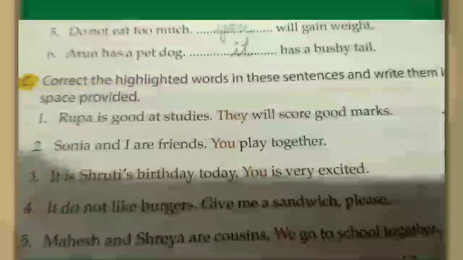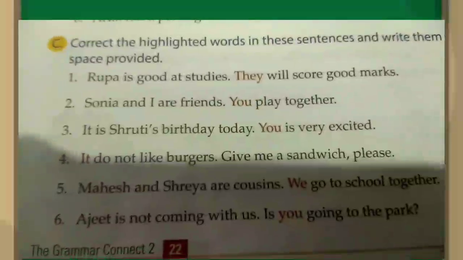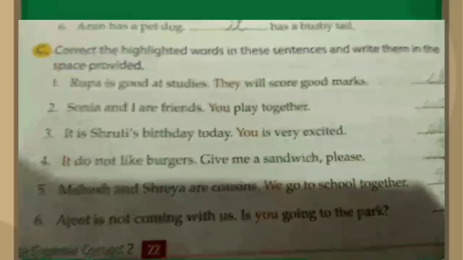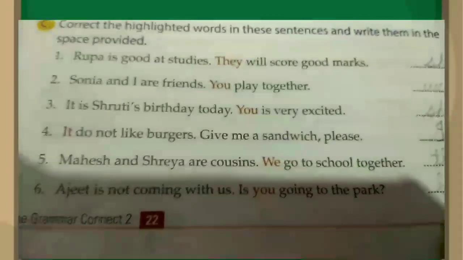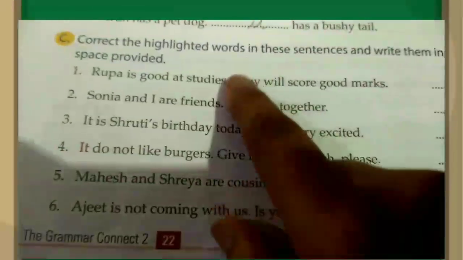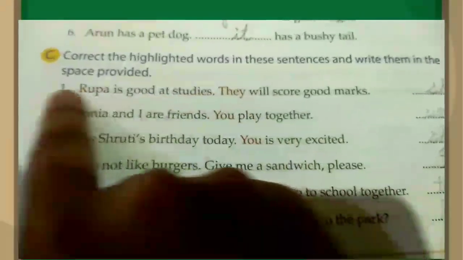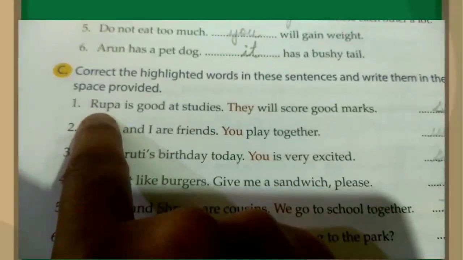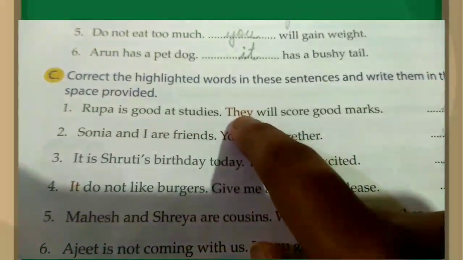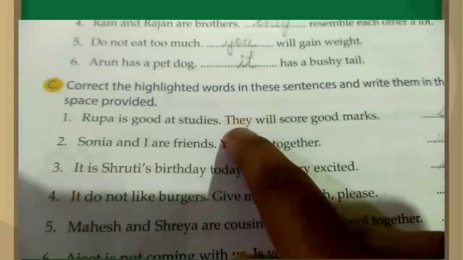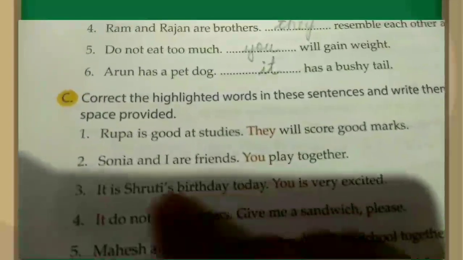Now let's see another exercise. Correct the highlighted words in these sentences and write them in the space provided. Rupa is good at studies. They will score good marks. So here the correct answer would be, who is Rupa? Rupa is a girl, and it is talking about one girl. So in the place of they, we will write she. The answer would be she.